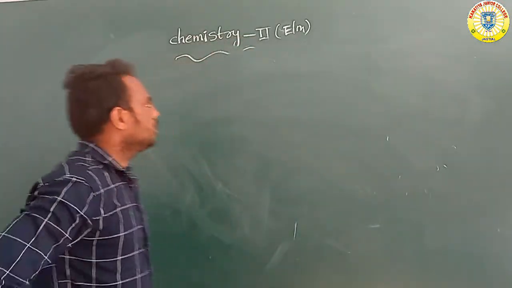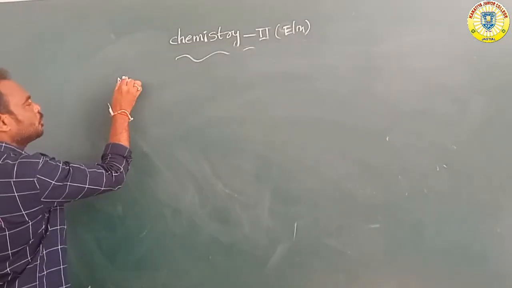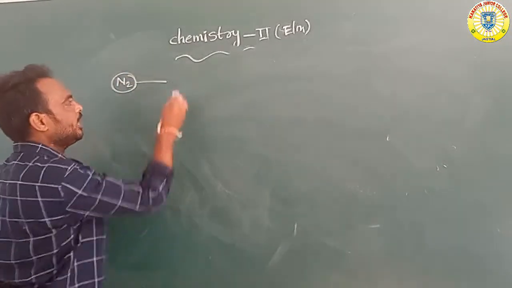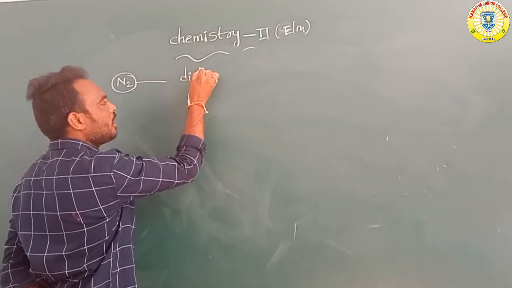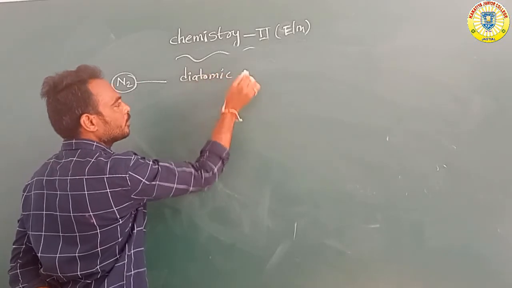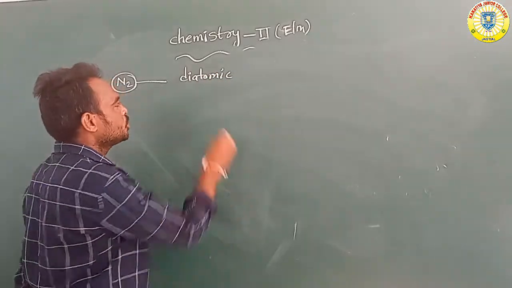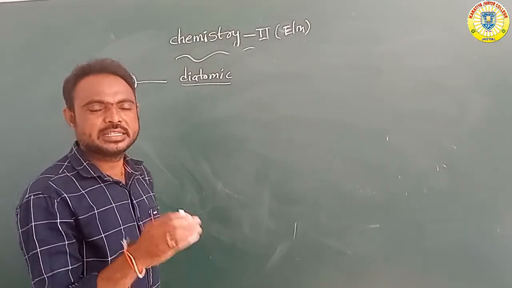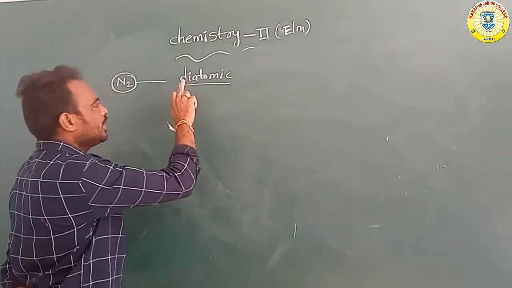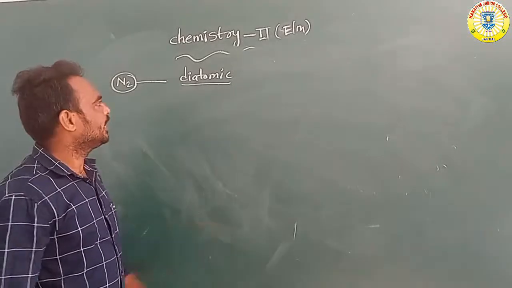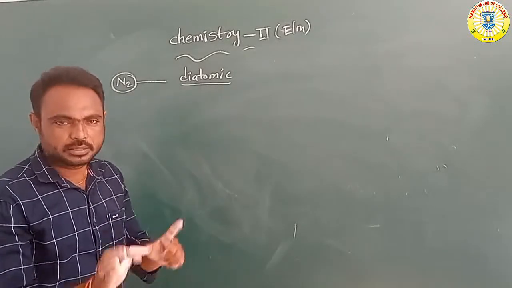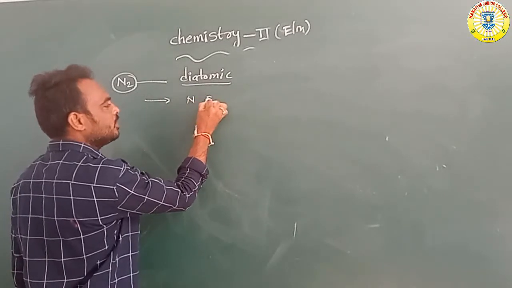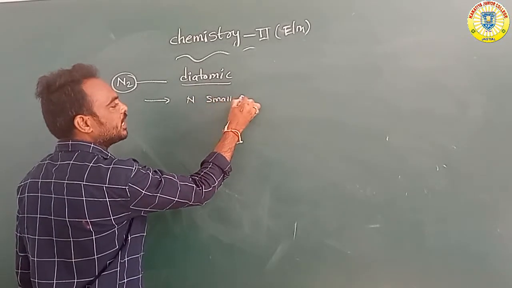Overall, nitrogen always exists as a diatomic molecule, because nitrogen has a small atomic radius.